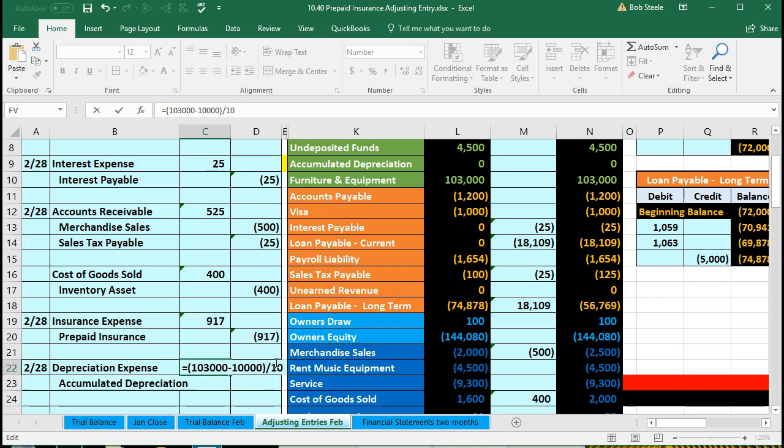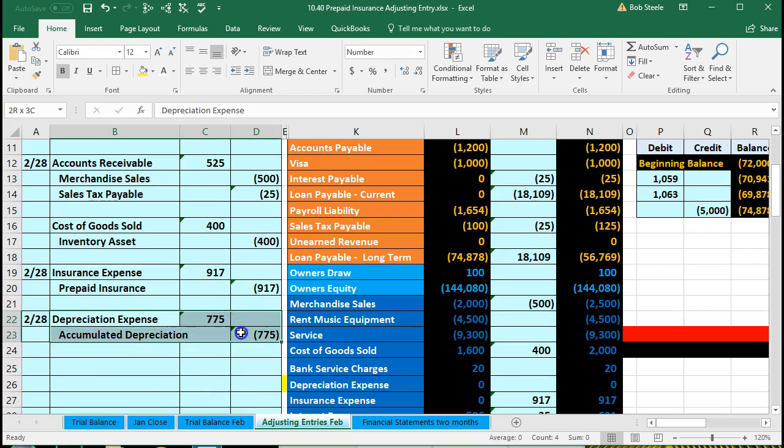I don't need brackets this time. We could put brackets around here and here, but we don't need it because it'll do this bracketed thing first, and then it'll go from division of the 10 and then division of the 12. So we'll just divide by 12, and that'll give us the 775. So that's the amount we're going to use, and we're going to debit that and credit the same amount.